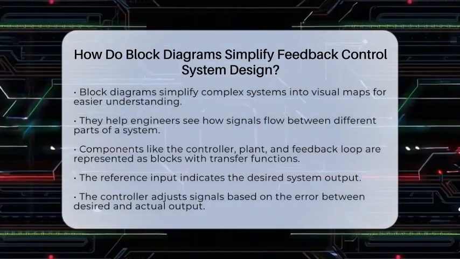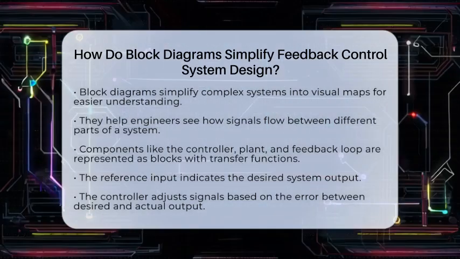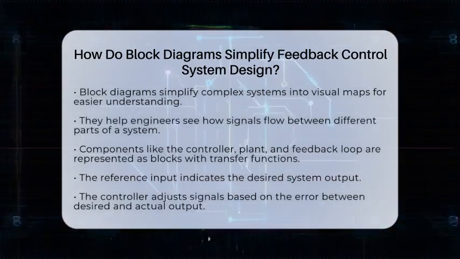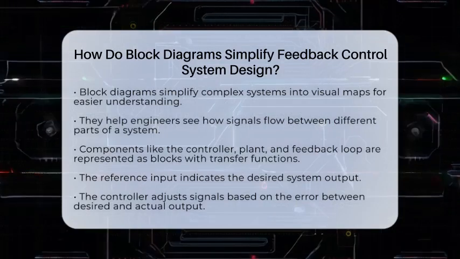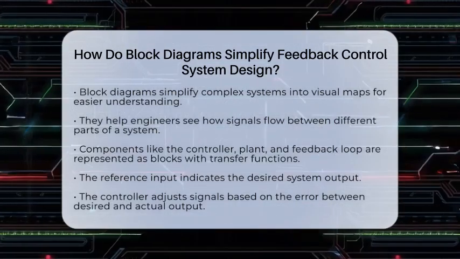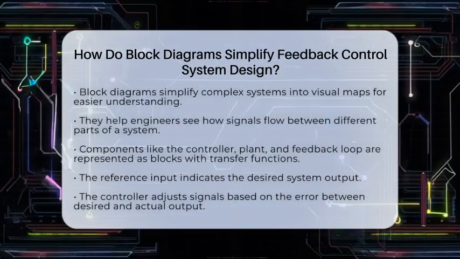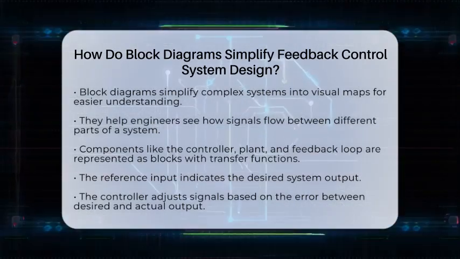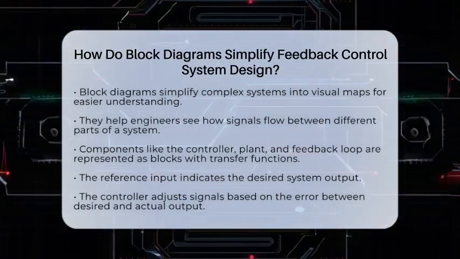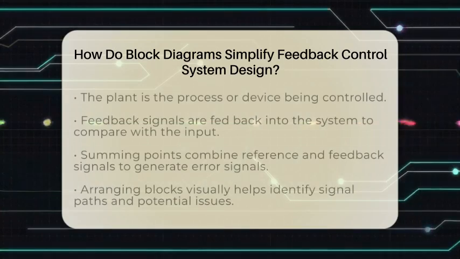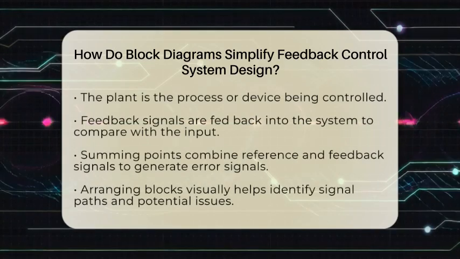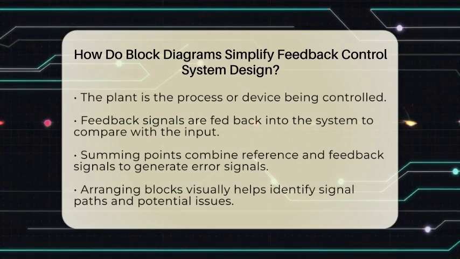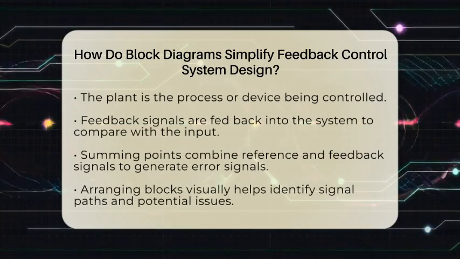When designing feedback control systems, clarity is key. Block diagrams give a clear picture of each component, like the controller, the plant, and the feedback loop. Each part is shown as a block with a transfer function, which describes how it changes signals. For example, the reference input is what you want the system to do. The controller adjusts signals based on the error between the desired and actual output. The plant is the process or device being controlled.